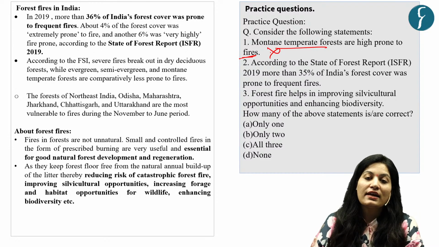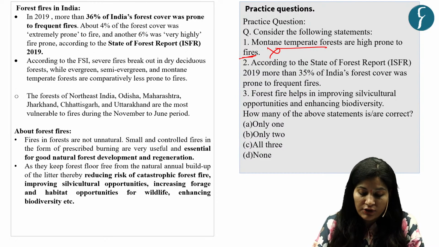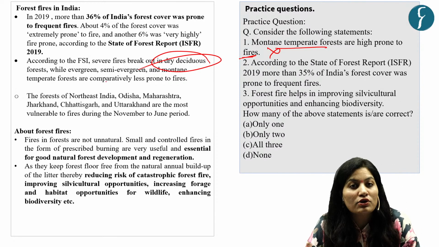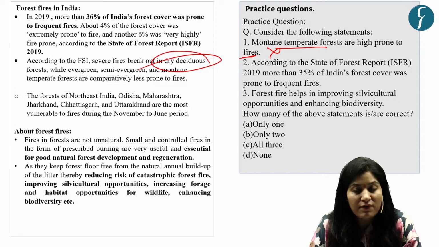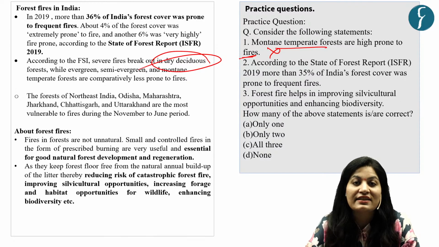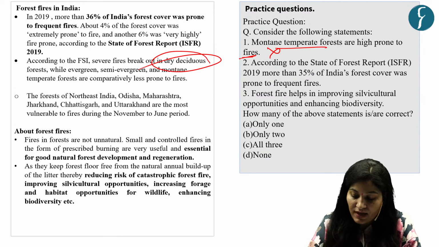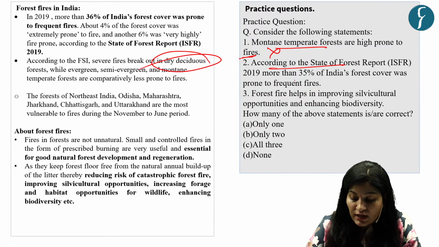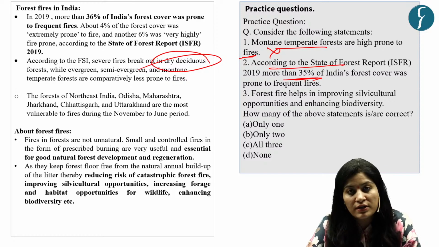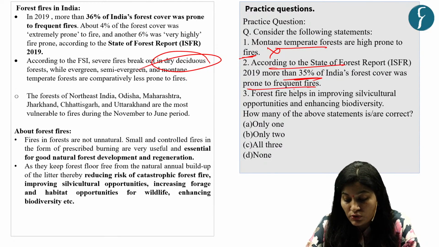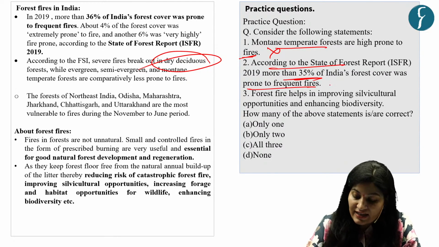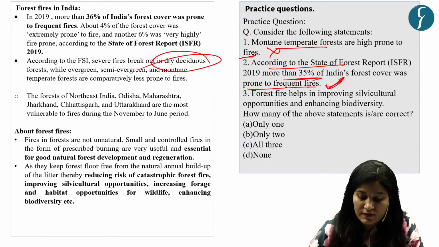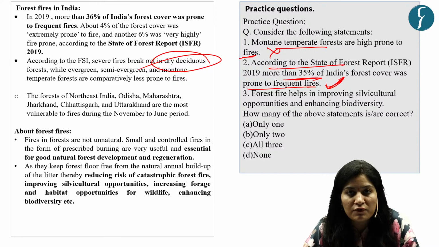Because according to FSI, dry deciduous forests are highly prone to forest fire in comparison to evergreen, semi-evergreen and montane temperate forests. The second statement is, according to the State of Forest report, more than 35% of Indian forest cover was prone to frequent fires. Again, this fact is correct. More than 36% of Indian forest was prone to frequent fires.